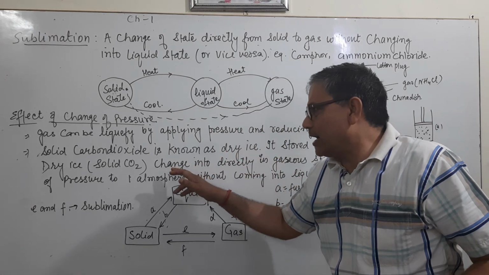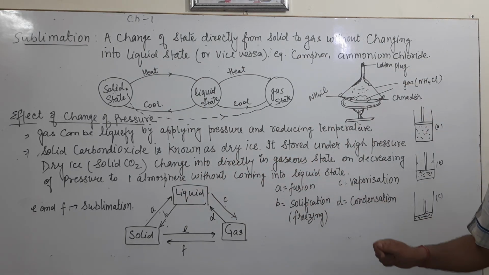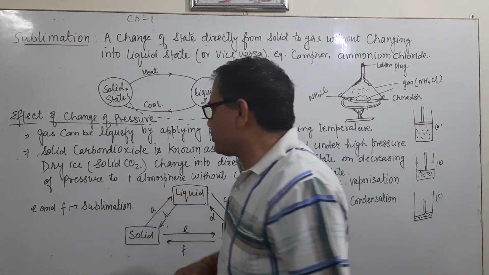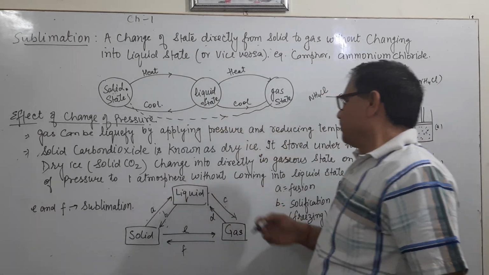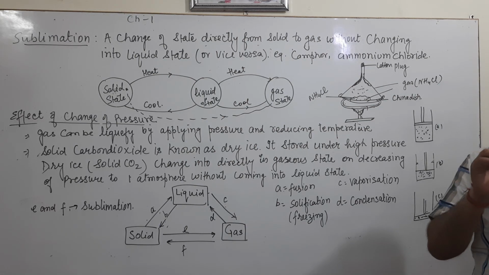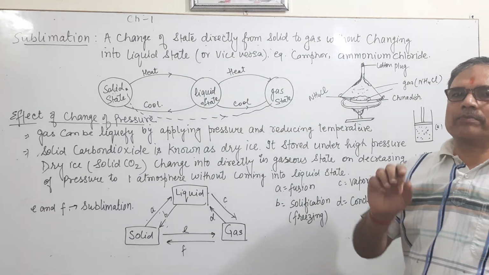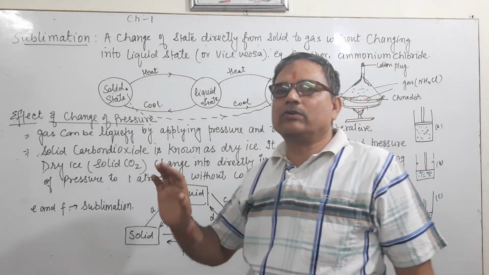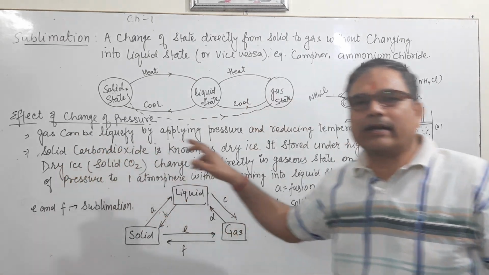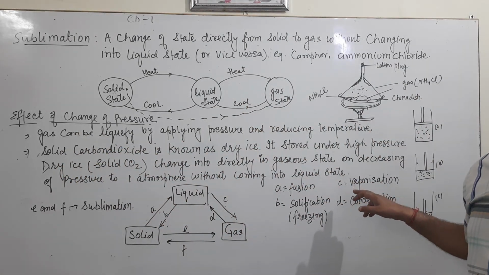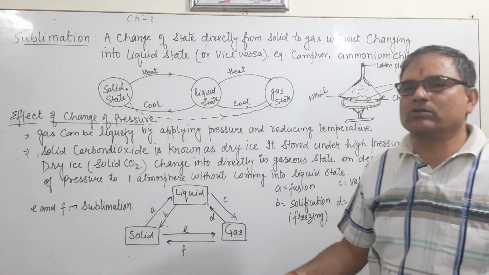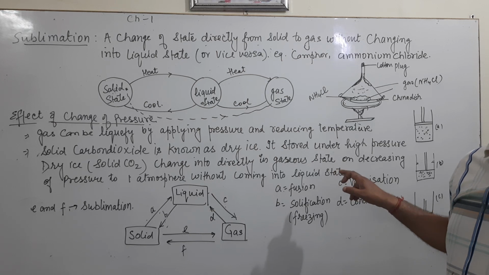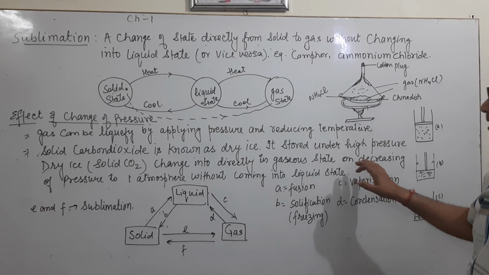And this dry ice is directly changed into gaseous state by reducing the pressure, and that pressure should be 1 atmosphere. It means solid changes directly into gas without changing to the liquid. That solid carbon dioxide, dry ice, changes into gaseous state. This state change is known as sublimation. It means dry ice also shows the change of sublimation.